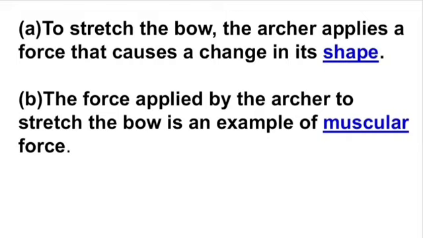The force applied by the archer to stretch the bow is an example of blank force. So, the force applied by the archer to stretch the bow is an example of muscular force, because the force is exerted by her muscles. Okay, so this is an example of muscular force.